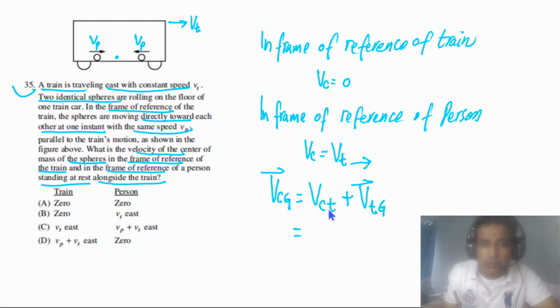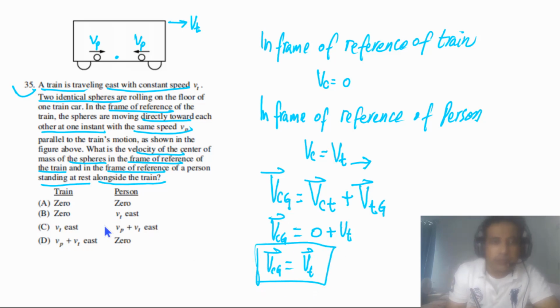In this case, the velocity of the center of mass with respect to the train is equal to 0, and the velocity of the train with respect to the ground is equal to vt. So the velocity of the center of mass with respect to the ground is simply equal to vt, and this is to the east. So the answer for this question has to be B: 0 with respect to the train and vt with respect to the person. So the answer for this one is B.